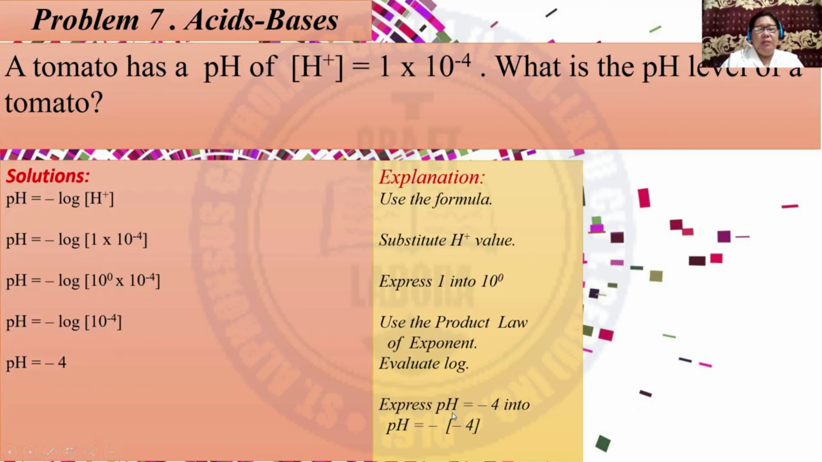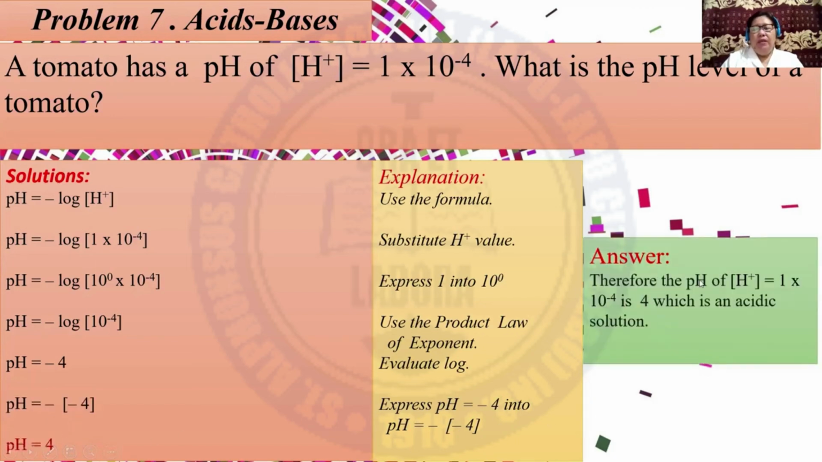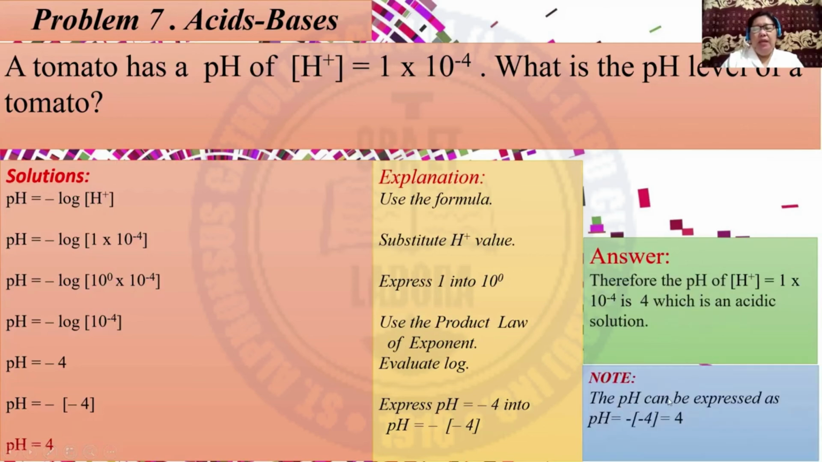Then you can express pH equals to negative 4 into pH is equal to negative times negative 4, this one. So the result is 4. Therefore, the answer pH of H plus is equal to 1 times 10 raised to negative 4 is 4, which is an acidic solution. Take note, the pH can be expressed as pH is equal to negative times negative 4, which is just equivalent to 4.